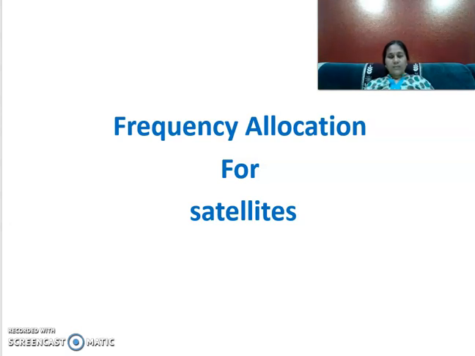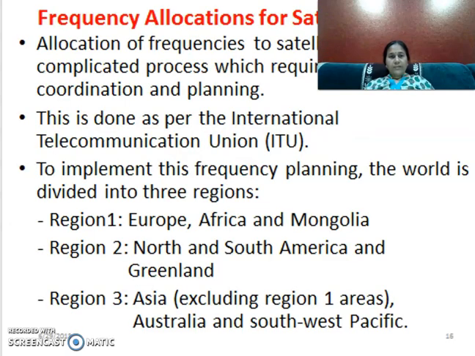Now, let us discuss the frequency allocation for the satellites. How the frequencies are being allocated. Coming to the frequency allocation, satellites are used for different communication applications. That is for maritime applications.